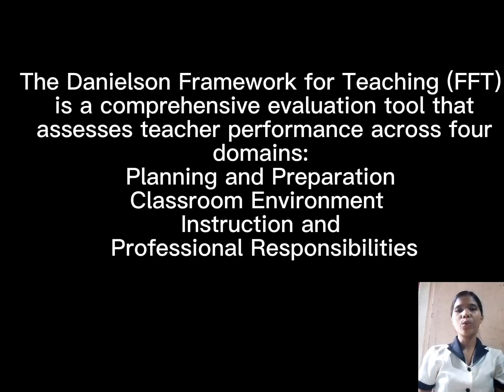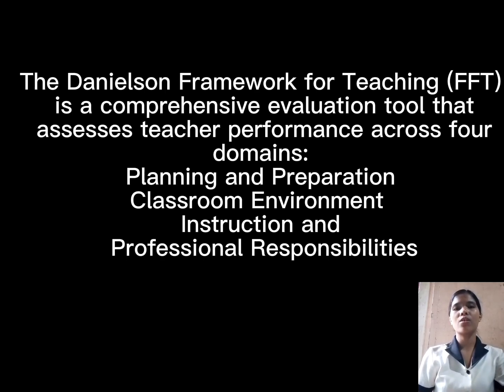The third one is the Danielson Framework for Teaching, or the FFT. It is a comprehensive evaluation tool that assesses teacher performance across four domains: planning and preparation, classroom environment, instruction, and professional responsibilities.